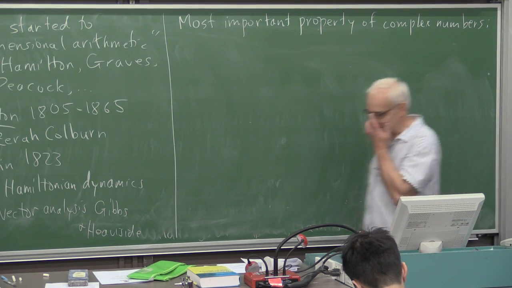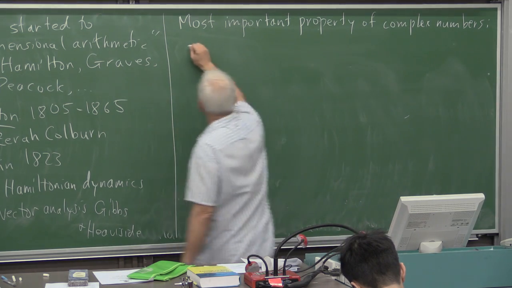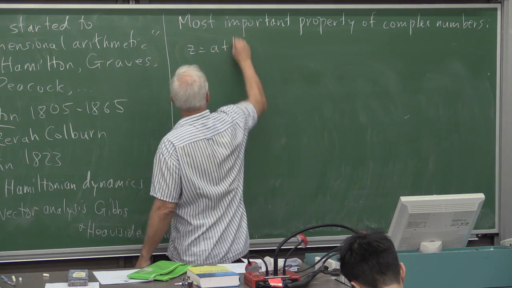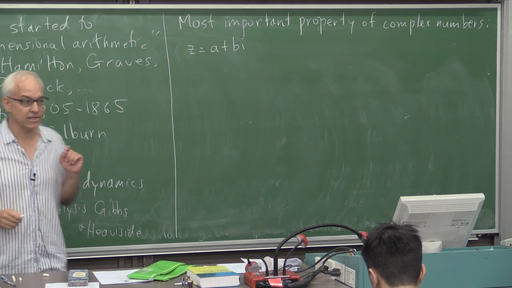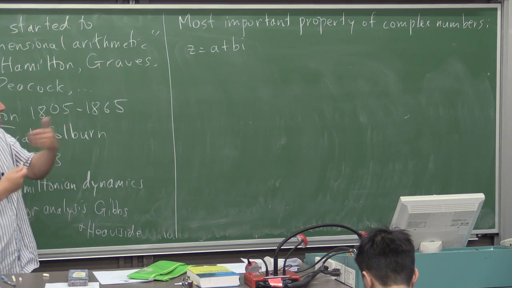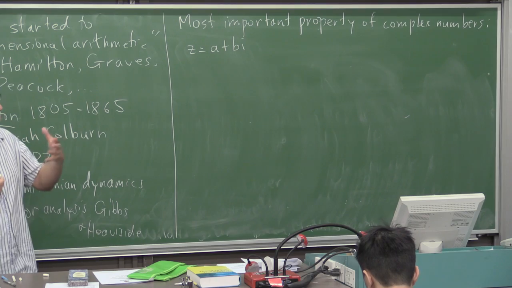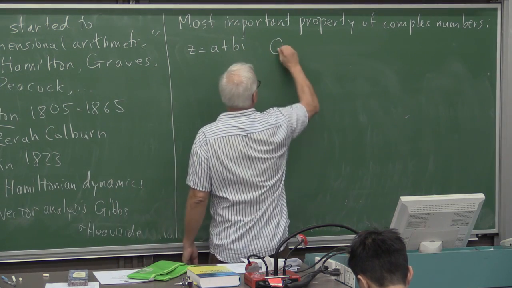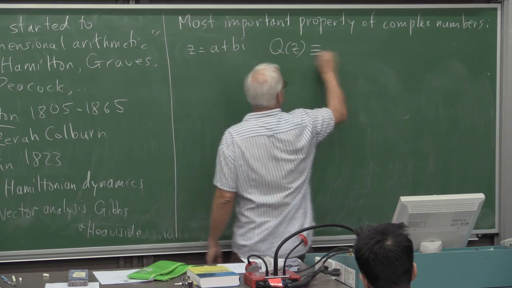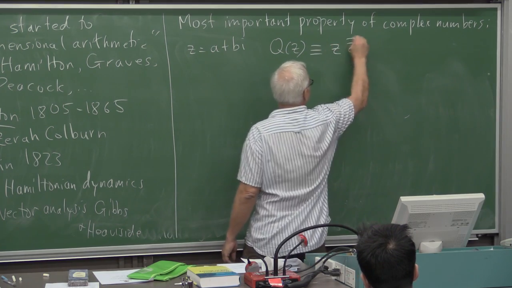It's the following. If you have a complex number z equals a plus bi, then associated to that is a size, a number that encodes how big it is. That number we're going to call q of z, and by definition it's z times z bar.